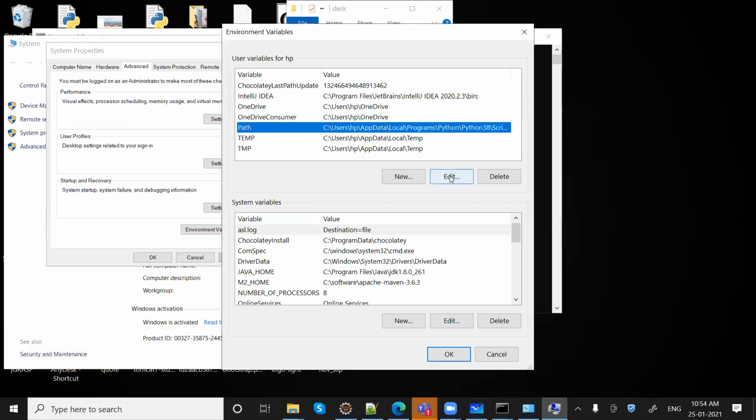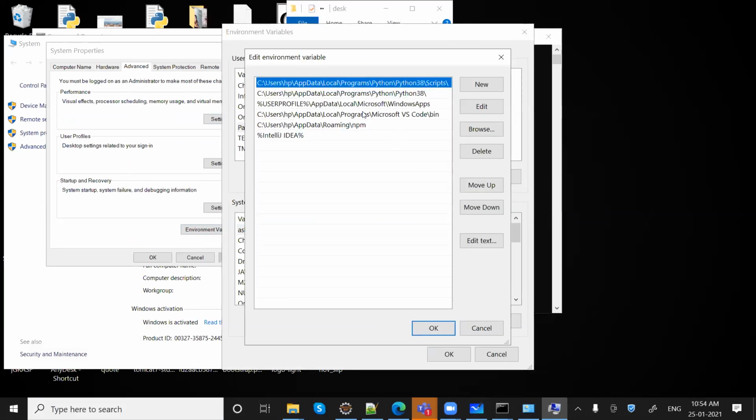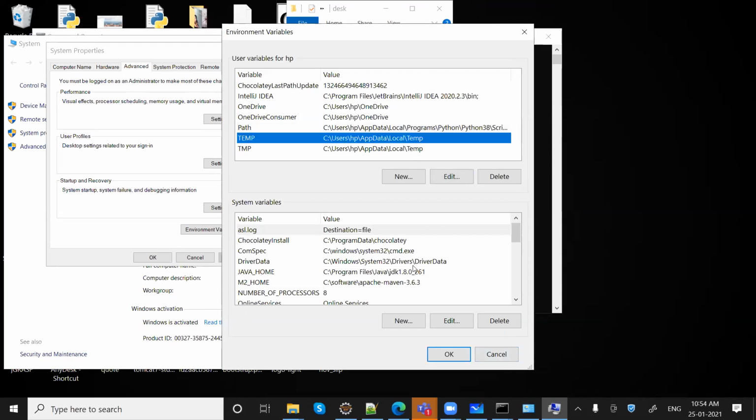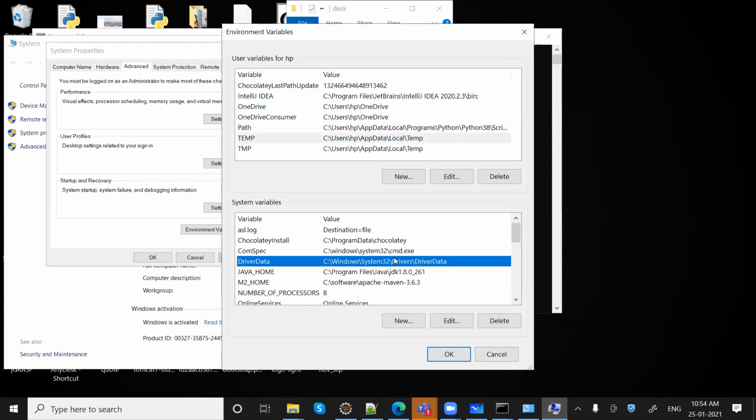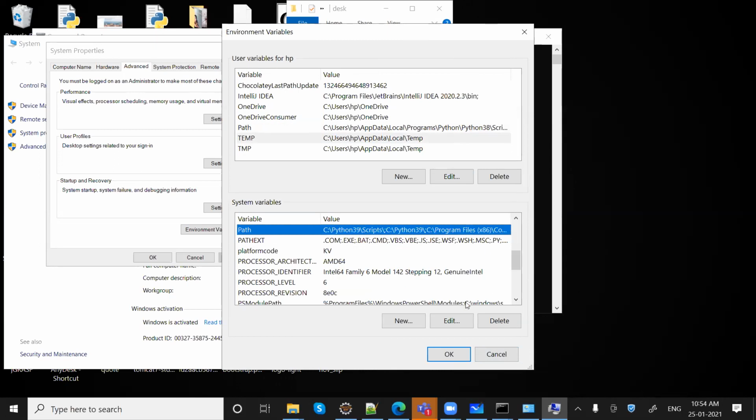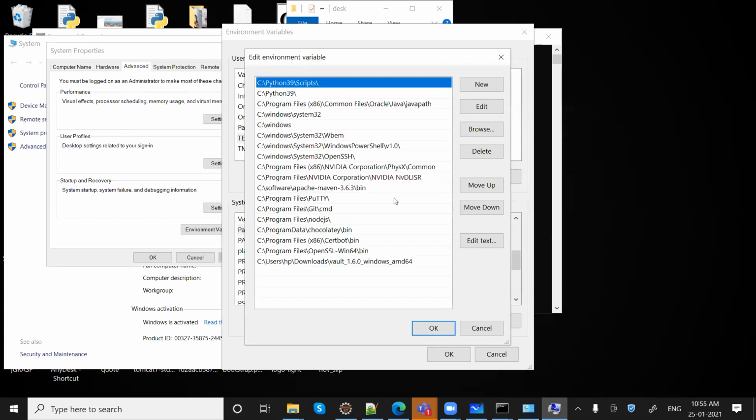I think we have one more path variable, the Java path.